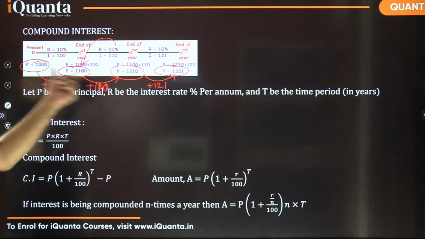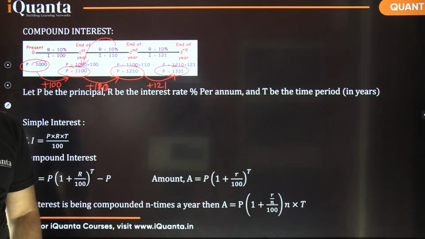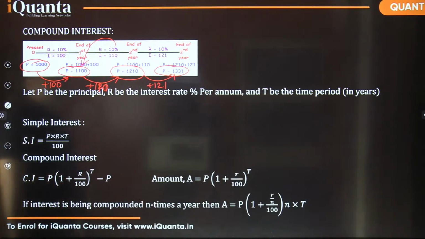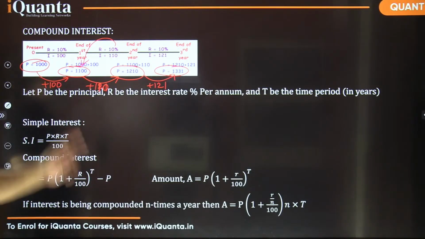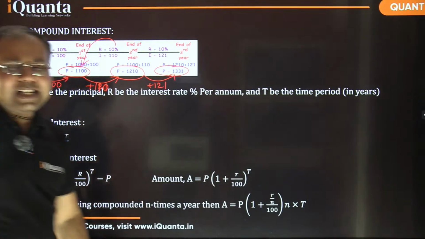Now the very important thing to observe here, which is quite easily visible, is that we do not have an equal change here. There is no equal increase here. Why? Because we are adding the interest on the previously accumulated interest also. But still there is a very common thing.